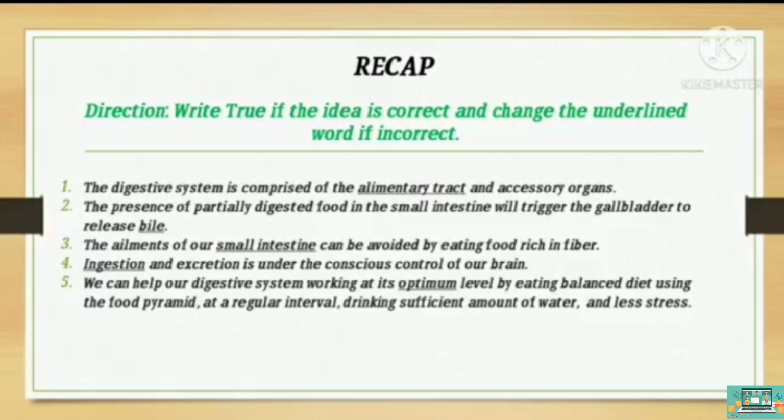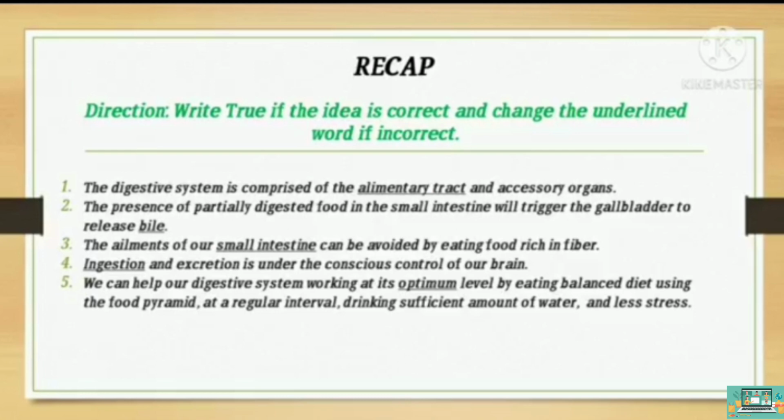True. Next, the ailments of our small intestine can be avoided by eating food rich in fiber. Small intestine is incorrect, so we change that with large intestine. Number 4, ingestion and excretion is under the conscious control of our brain.